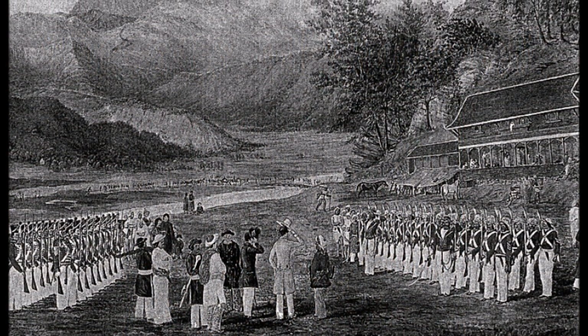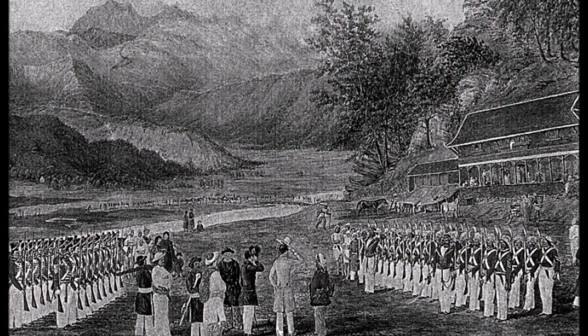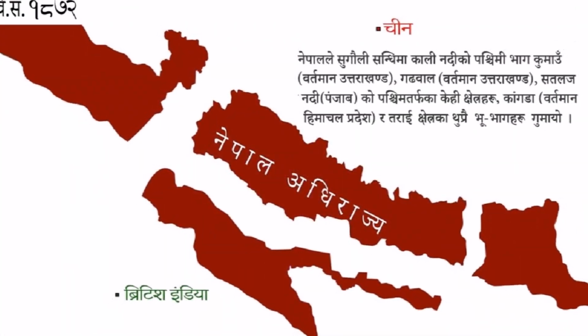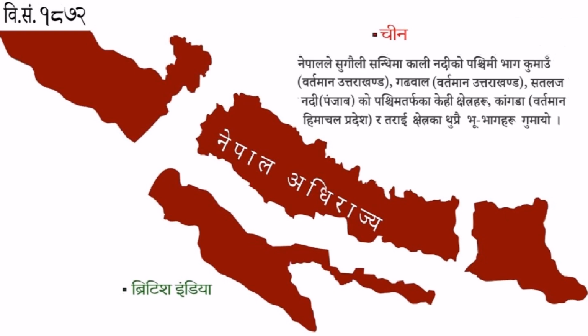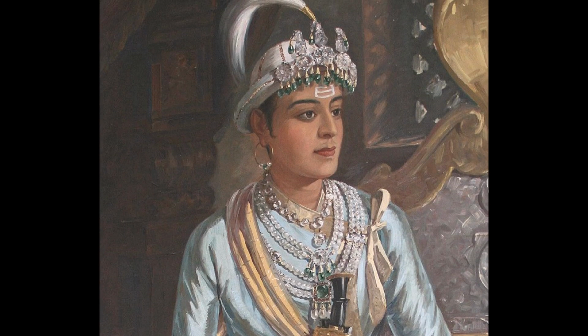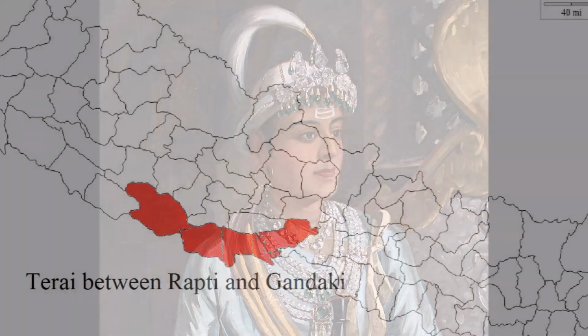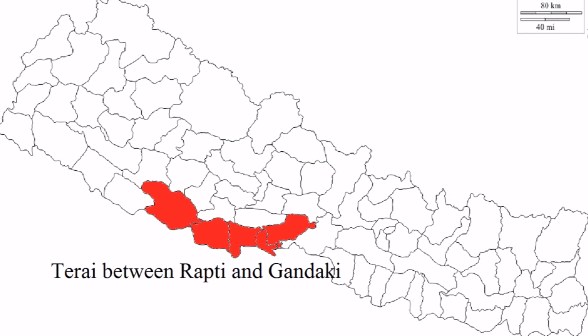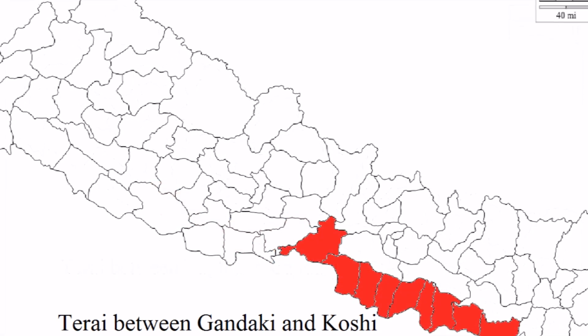In fact, this Treaty of Sugauli was in favor of the East India Company and Nepal had to suffer a heavy loss of her territory. Nepalese were so much dissatisfied with this treaty, so a subsequent agreement was made on 8th December 1816, according to which Nepal got the lowlands of Tarai: number 1, the whole of the lowlands between Rapti and Gandaki, and number 2, the whole of the lowlands between Gandaki and Kosi.